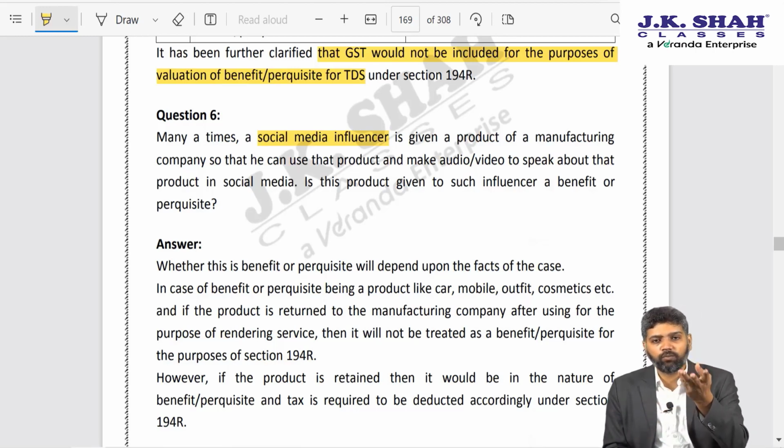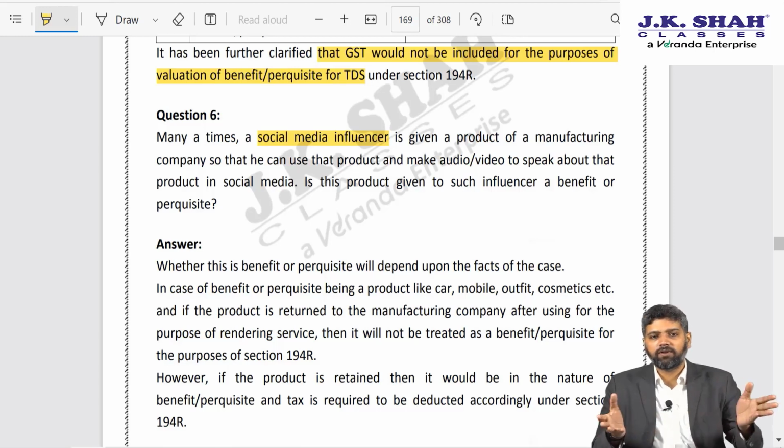Although I am very sure you know more than me, let me clarify for those few percent of people who may not be aware. Social media influencer means a person who has got a good amount of following on social media. Like for example, all girls may be following one actress on Instagram or maybe on Facebook, let's say Aishwarya Rai.